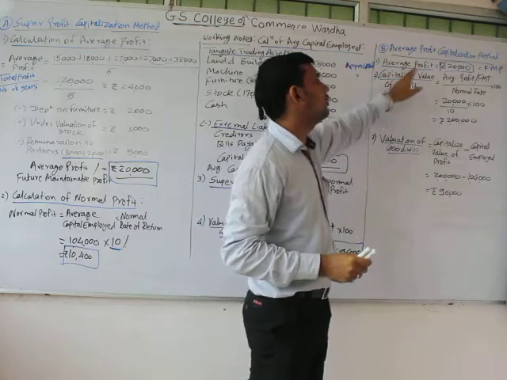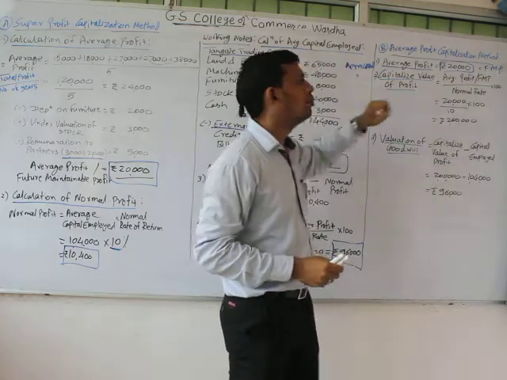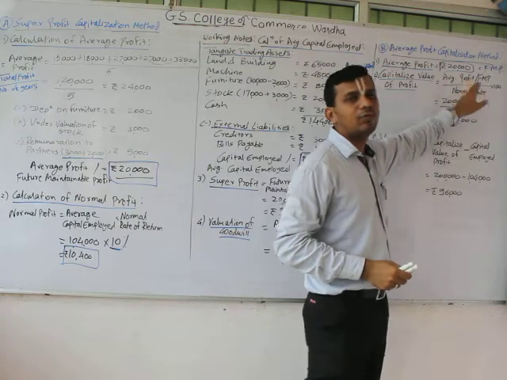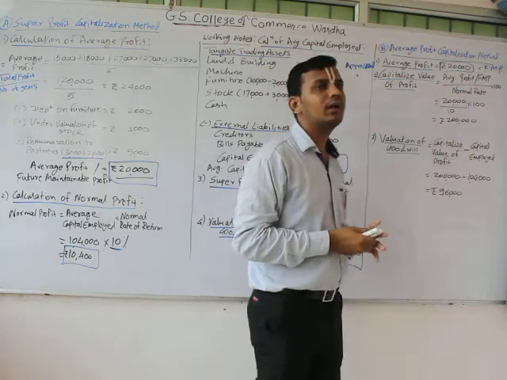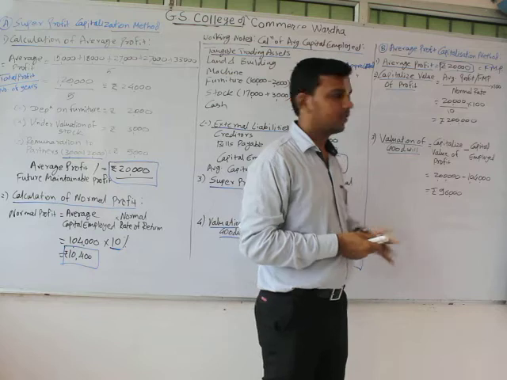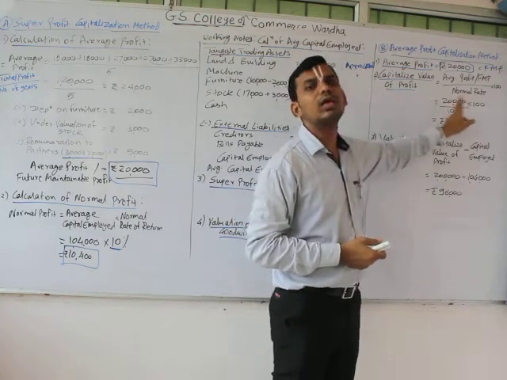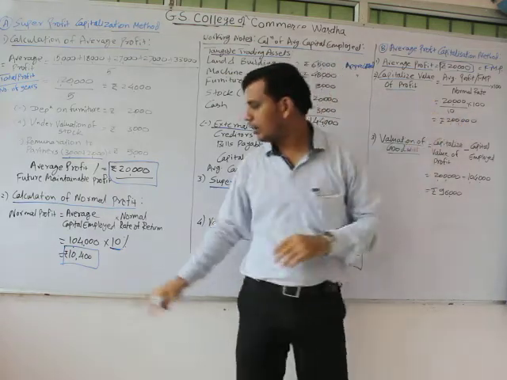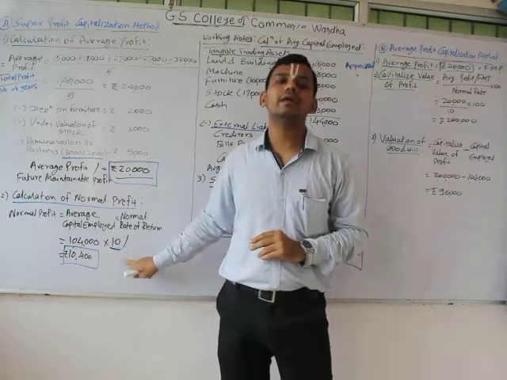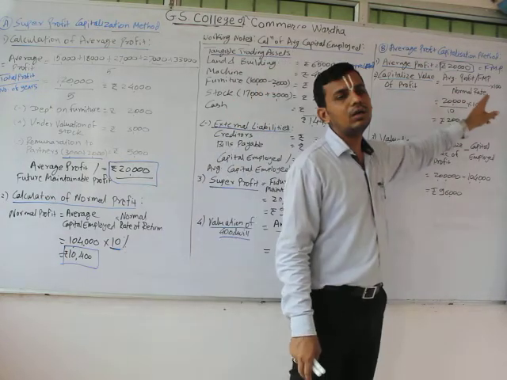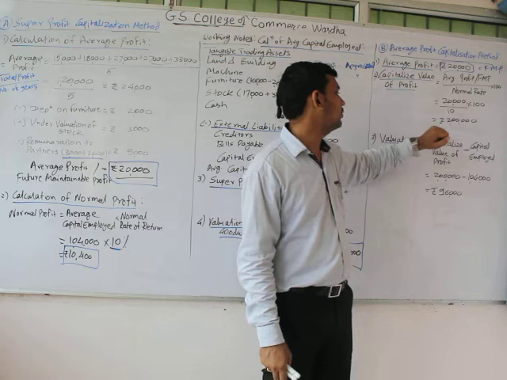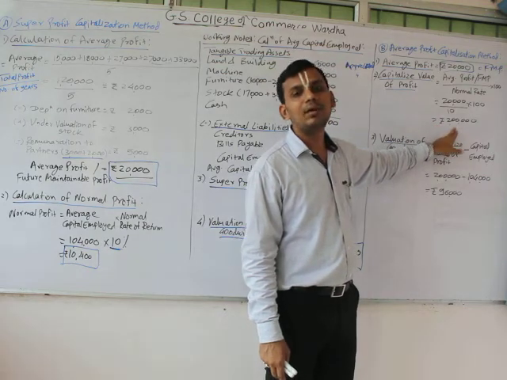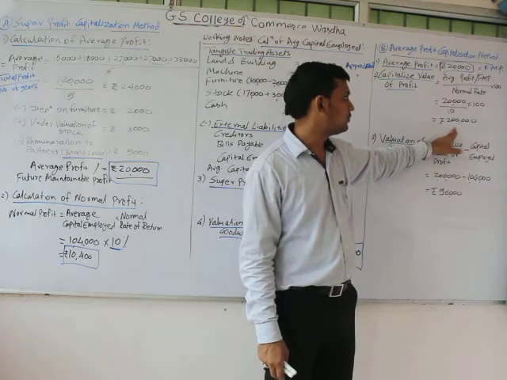Second thing, we have to capitalize this profit, by using the formula average profit into 100 divided by normal rate of return. So average profit is 20,000 into 100 divided by the normal rate of return given in the question, 10%. Therefore 20,000 into 100 divided by 10 is equal to rupees 2 lakh.